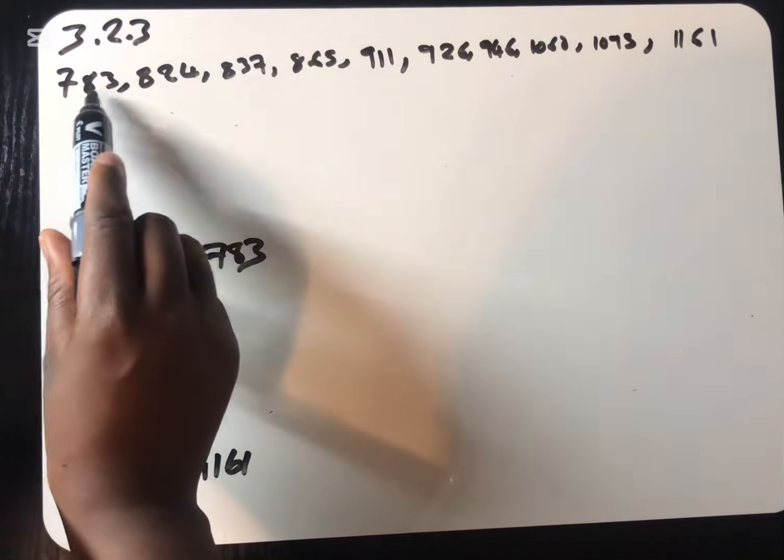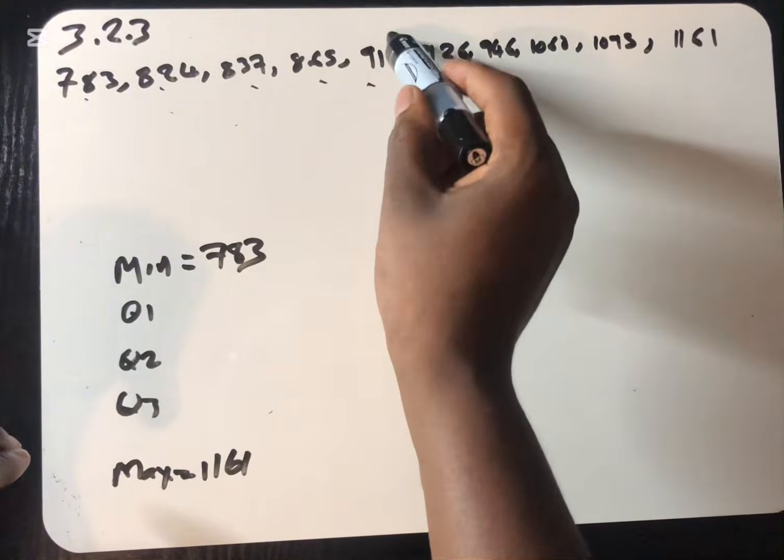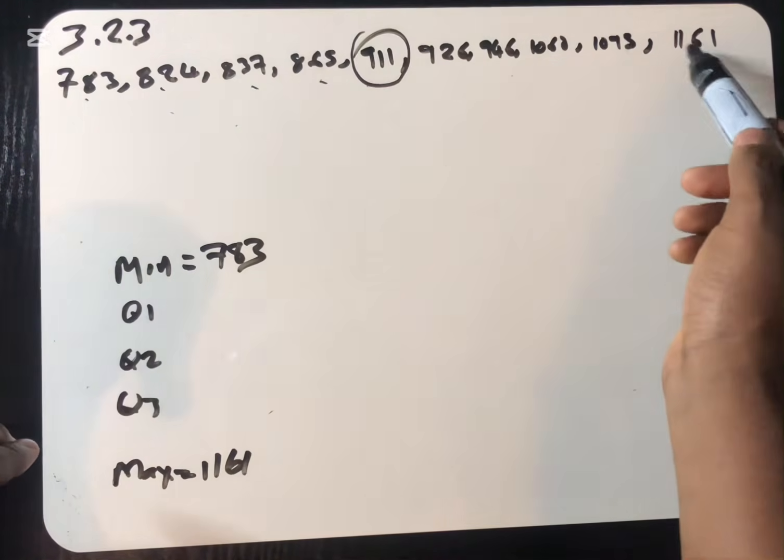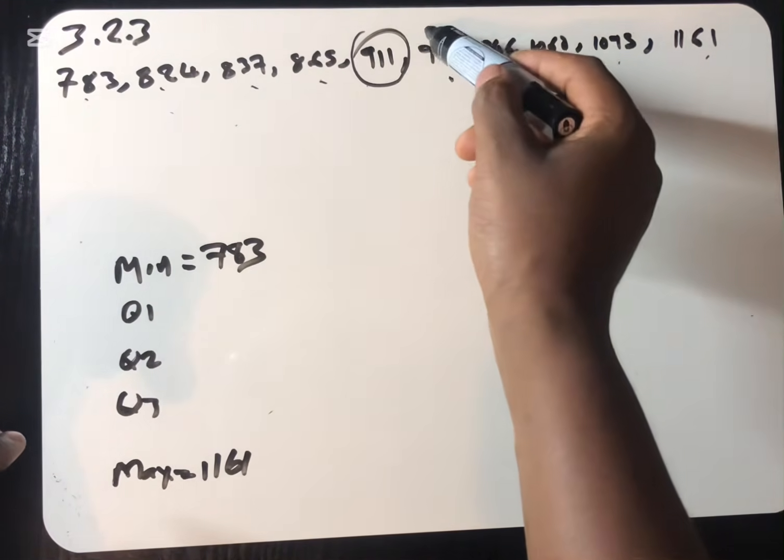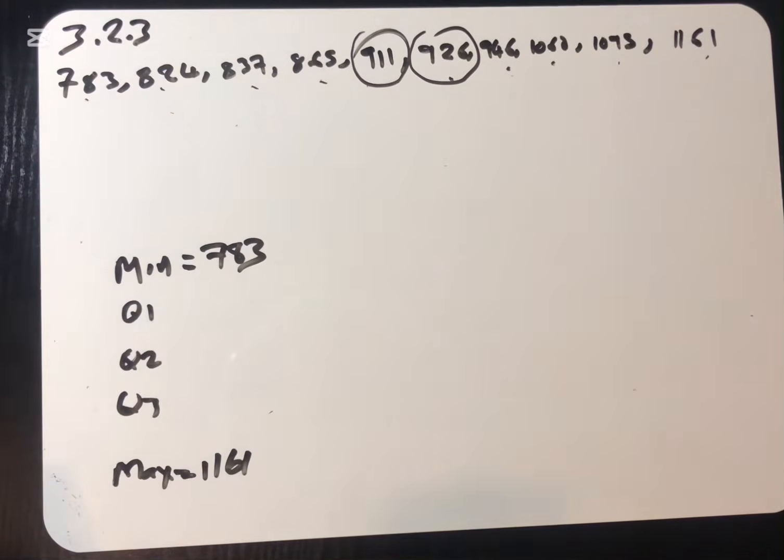We are going to have 1, 2, 3, 4, 5. Position 5. 1, 2, 3, 4, 5. Position 5 again. So we are now going to find our Q2, or our median, between these two numbers. So what do we need to do?